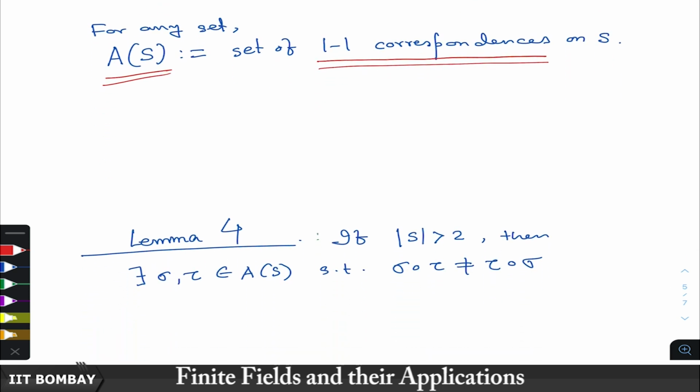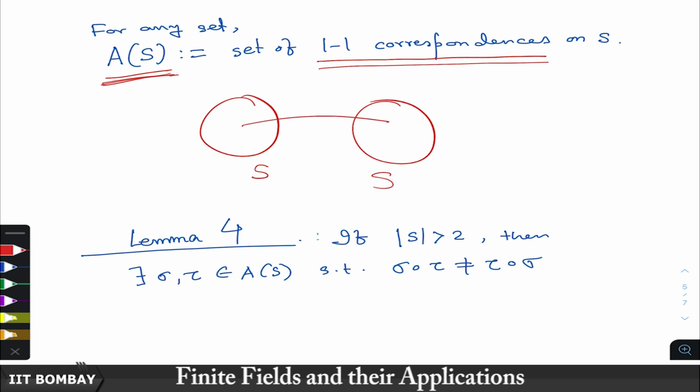Now, one thing we will note here is that composition is not a commutative operation in this set. So, what do you mean by that? These are maps from S to S. Now, if you have two maps F and G, you can take G composition F here, because G can also be thought of as a map from S to S, because the sets are the same.